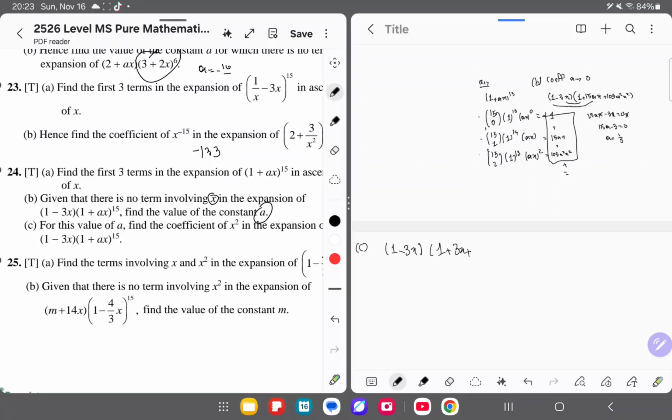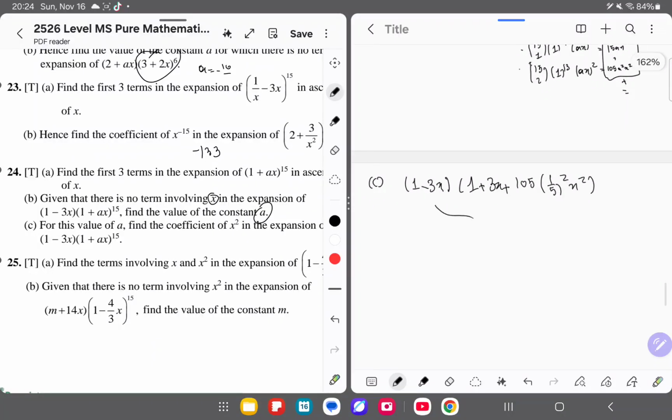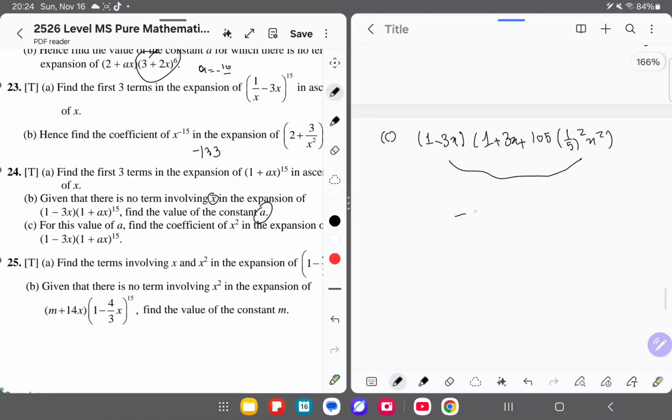I'm multiplying 15 by 1 over 5. It's 3x. Plus 105 times 1 over 5 squared x squared. You distribute these. You get minus 3x plus, and then 105 over 25.